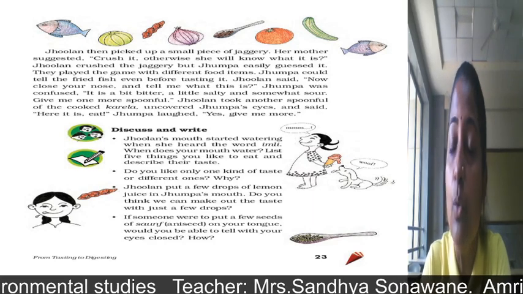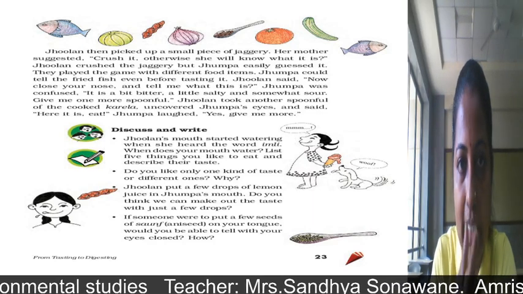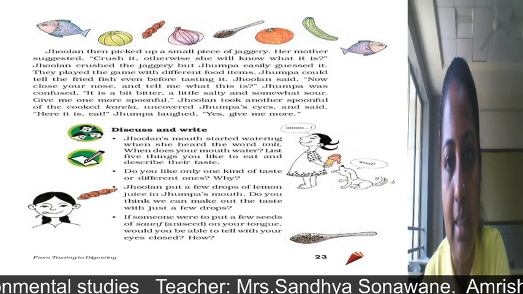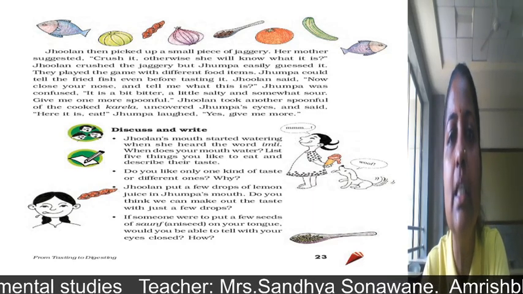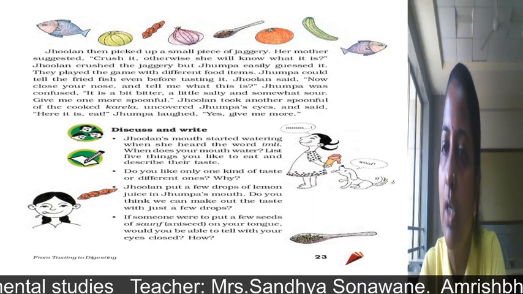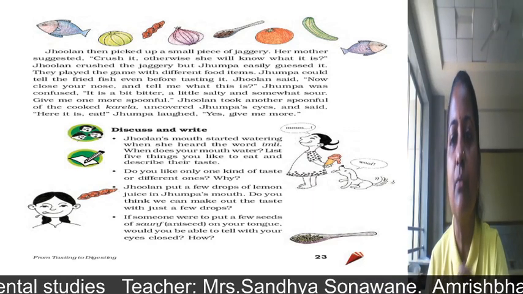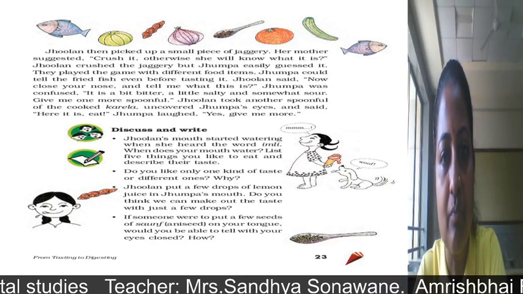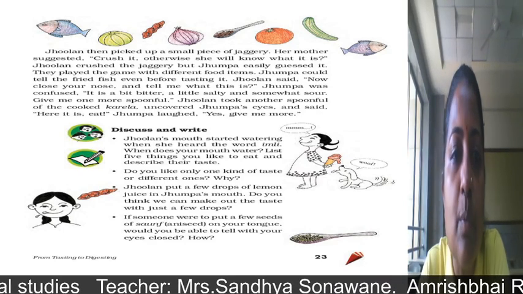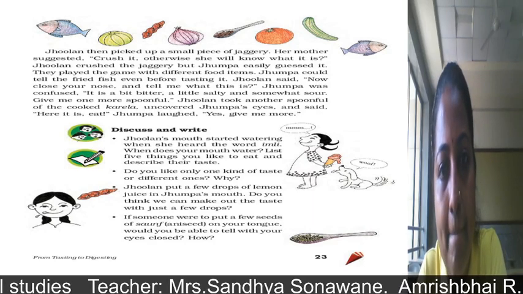Jhulan said, "Now close your nose and tell me what this is." Jhumpa was confused. "It is a bit bitter, a little salty, and somewhat sour." It was a mixed taste food item. "Give me one more spoonful." So Jhulan took another spoonful of cooked karela.